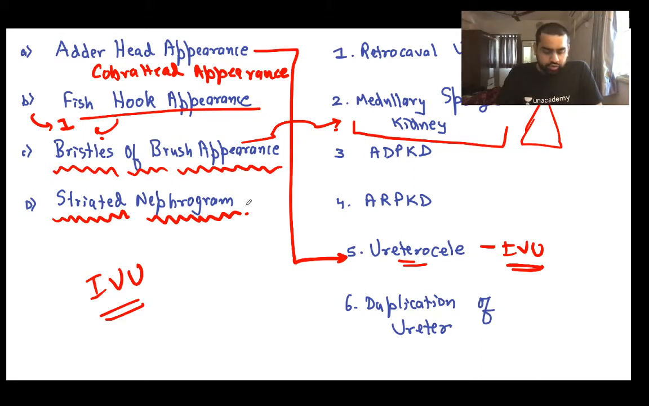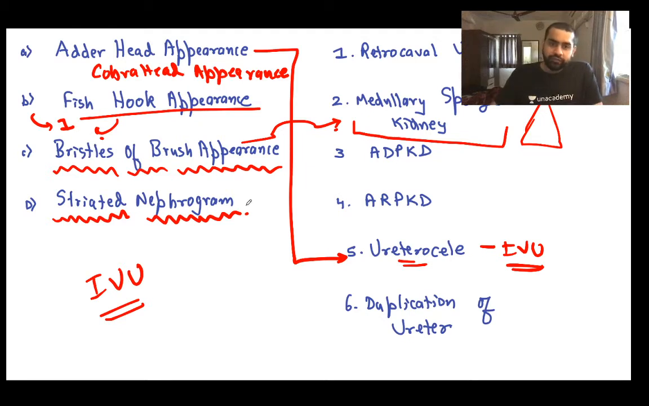Where do you get this striated nephrogram? Can you please tell me? Any inputs on this, guys? Where do you get this D? So you are saying that D is with 3, Maya. Maya, this is not correct, okay? So D is not with 3. Can you please tell me?